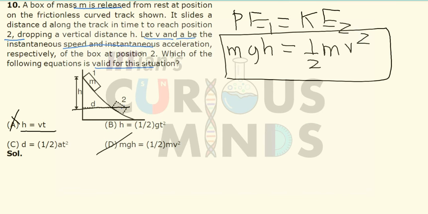If I write down the forces at point A, there is a normal force at this point, and there is mg in the vertically downward direction. Now if I resolve the forces, there will be n cos theta and n sin theta. Both of them vary with respect to time, because theta goes on reducing.